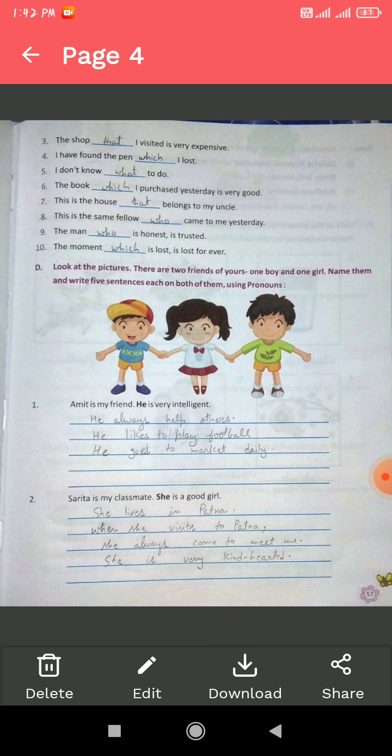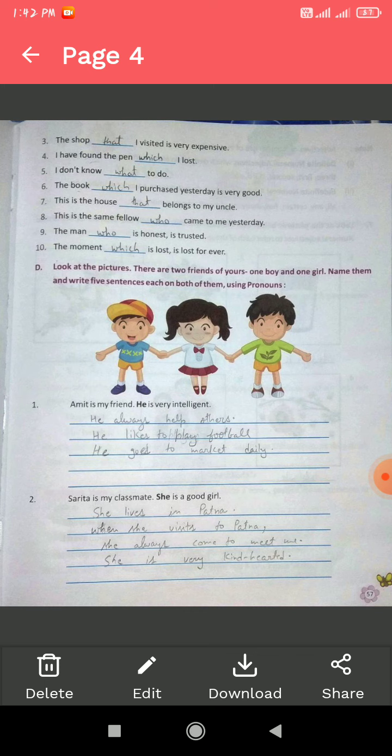The man that is honest is trusted. Who is honest is trusted. The moment that is lost forever. Which is lost forever. Exercise D. Look at the picture. There are two friends of yours, one boy and one girl. Name them and write 5 sentences each on both of them using pronouns.